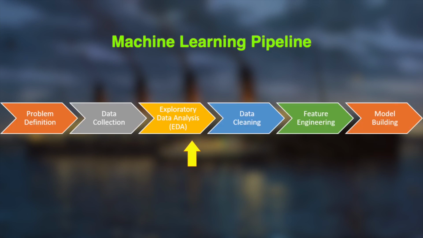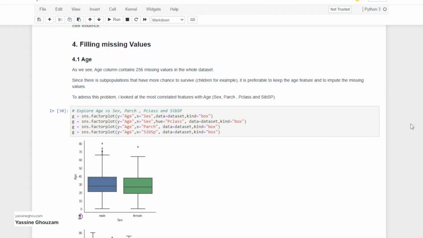Once we are done with the EDA, the next step would be to take care of the missing values. Now, depending on the importance of the features with relation to the target variable, we can choose to fill the missing values, replace them, or get better data.